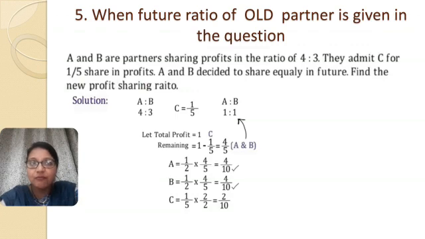So 4 by 5 will be multiplied by 1 by 2 for A, and the same 4 by 5 will be multiplied by 1 by 2 to get the new share of B. And when you solve, you will get 4 by 10 and 4 by 10 for both the partners A and B. But C's share is 1 by 5th. Again the denominator is not the same. So you need to make the denominator the same. So multiply 1 by 5 with 2 by 2. So you will get 2 by 10. So you can see that the new profit sharing ratio of the three partners will be 4:4:2. And if you want, you can again simplify it as 2:2:1.